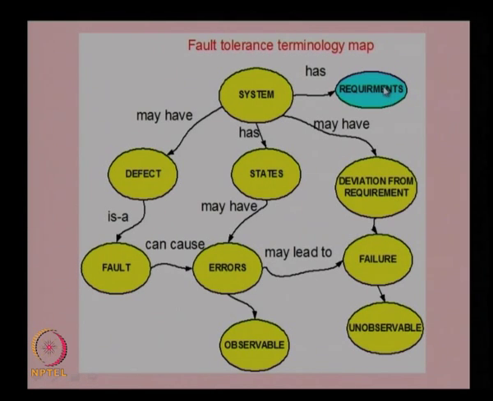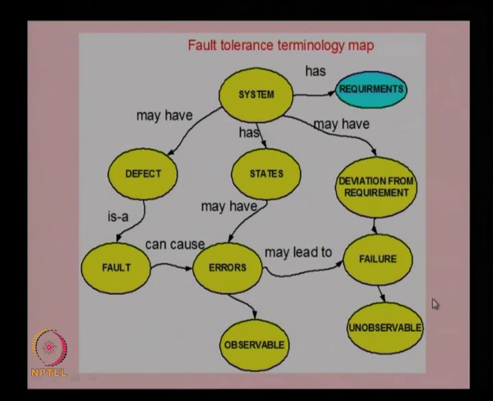So, there are requirements for the system and there may be a deviation from the requirement, and this is known as the failure of the system, and the system as such cannot observe the failure. Because the system does not know what it is supposed to do, only the customer or the consumer will know what it has to do. So, the system as such cannot identify its failures.